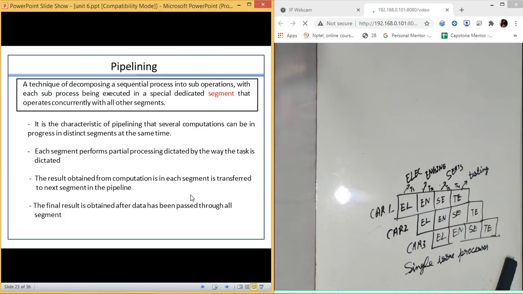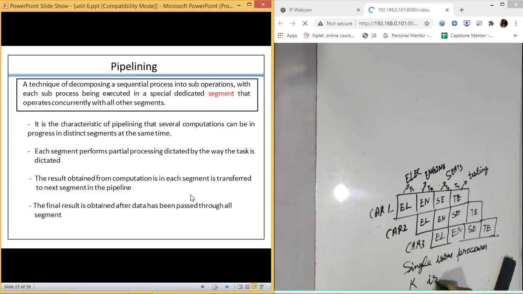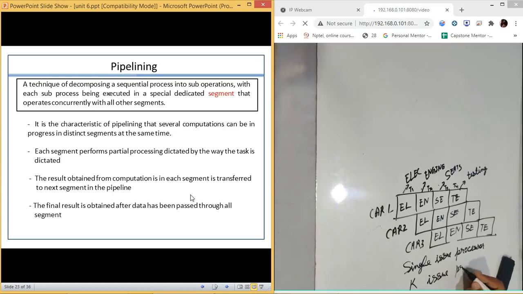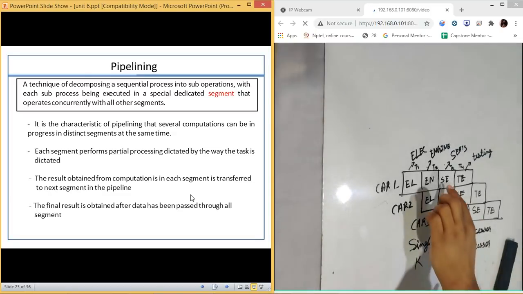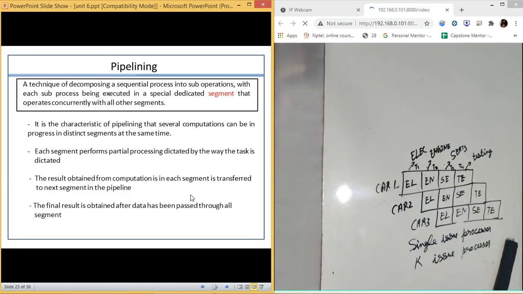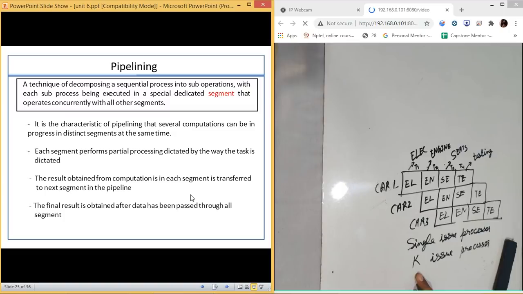But if we have a k issue processor, then definitely it is possible that multiple cars can be inside a single place. Now what is a k issue processor? You can just imagine it as a special type of assembly on which multiple cars can stand in a single bay.